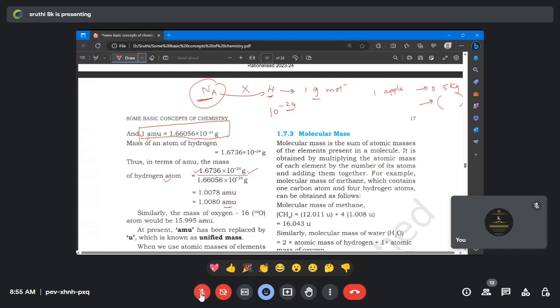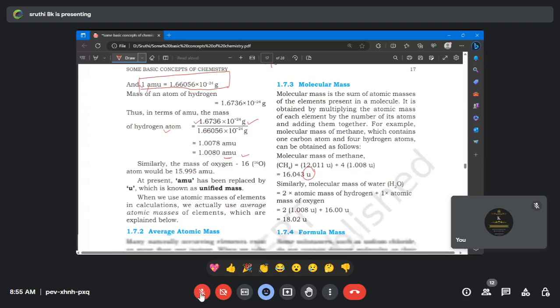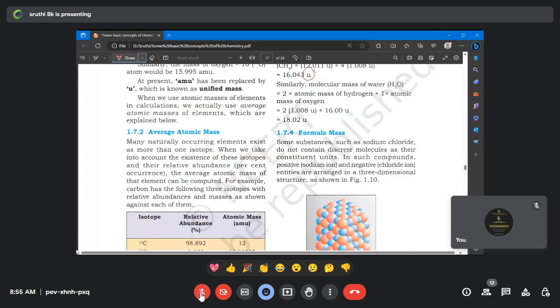So finally I got 1.0080, which is the weight of one hydrogen atom. Wherever you talk about one atom or one molecule, you have to use U or AMU. The full form of AMU is atomic mass unit, and U means unified mass. Clear everyone?